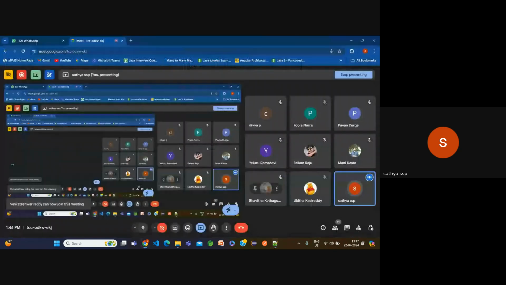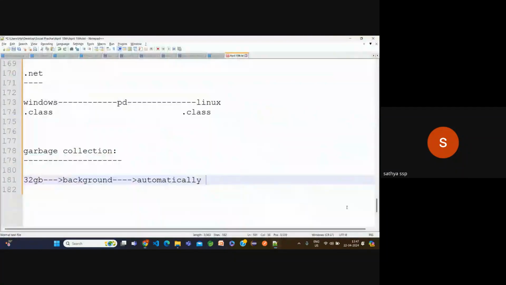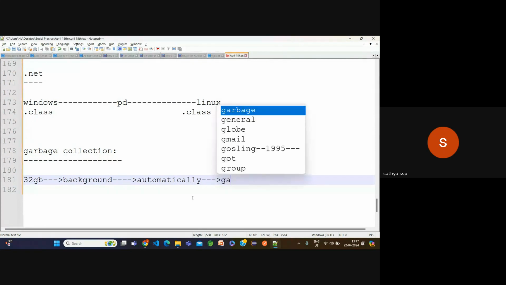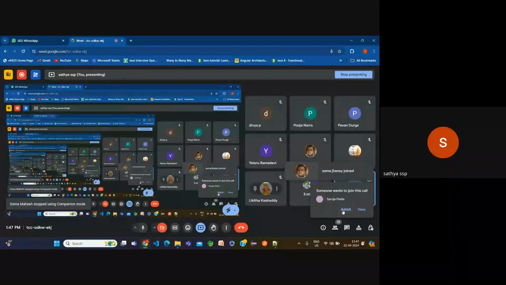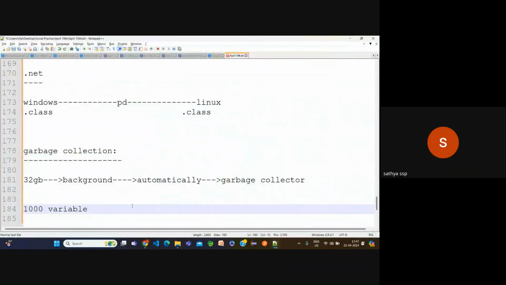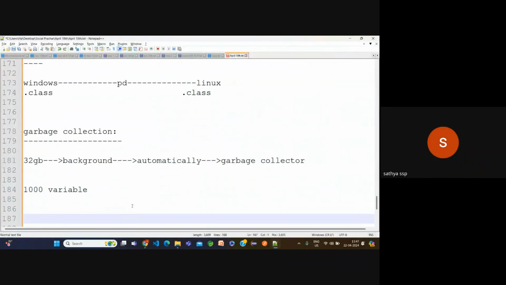In Java, we have one person whose name is the garbage collector. The garbage collector is a person who collects all the unwanted data. Suppose I want to create one project, and that project needs 1,000 variables. Now, for future purposes, I created these 1,000 variables.